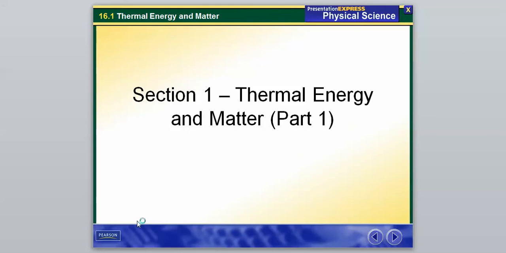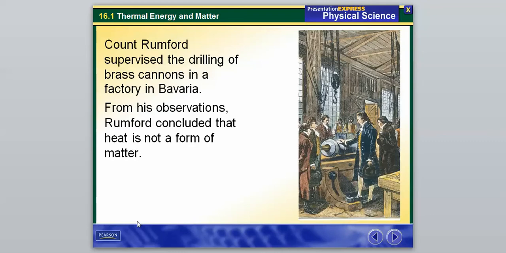We're going to get to that more in depth throughout the course of this chapter, but to start this chapter, to relate to that matter part, there's a guy by the name of Count Rumford, so that's a pretty cool name right there. His job was he supervised the drilling of brass cannons in a factory in Bavaria. And from his observations, he concluded that heat was not a form of matter.